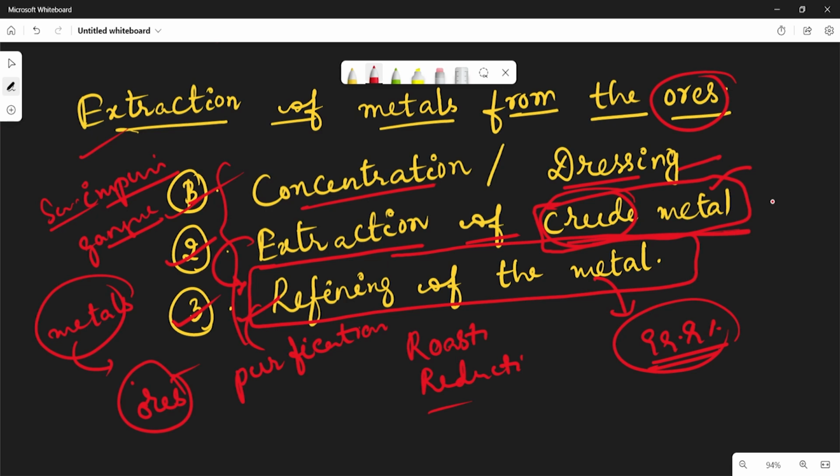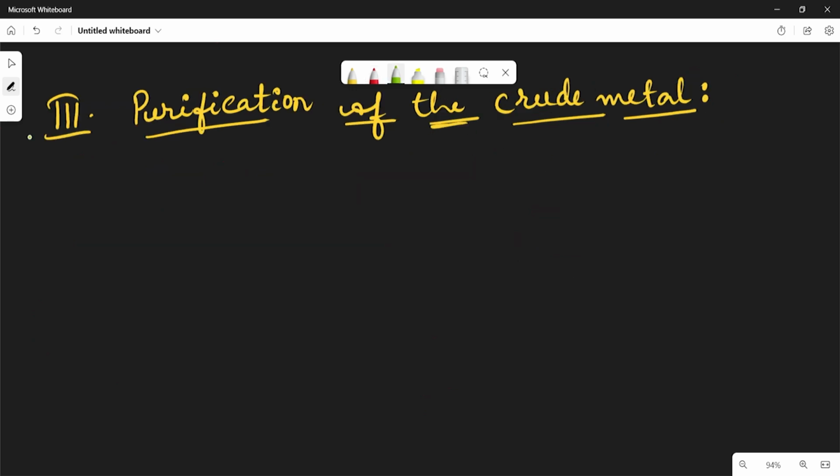In this final stage, the remaining impurities will be removed, and we get the pure form of metal. So that is very important: refining of the metal. Now let us see how to refine the metal. The third step is called purification of the crude metal. Generally the metal obtained by the reduction of the ore is usually contaminated with impurities like unreduced ore.